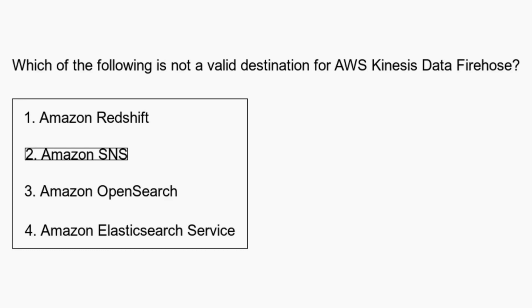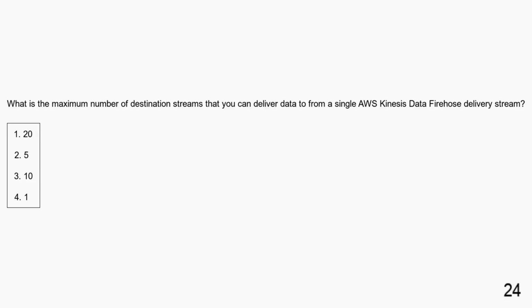Amazon SNS is not a valid destination for AWS Kinesis Data Firehose. What is the maximum number of destination streams that you can deliver data to from a single AWS Kinesis Data Firehose delivery stream? 20. 5. 10. 1.